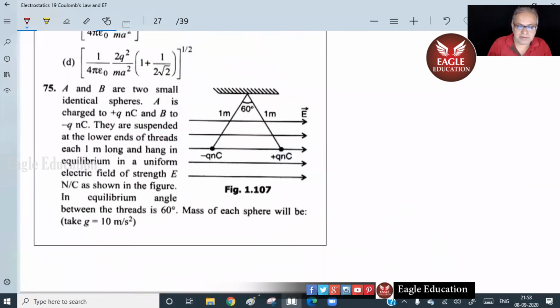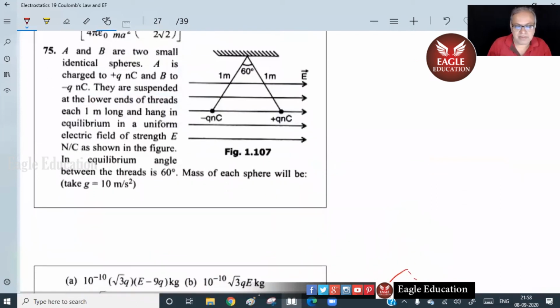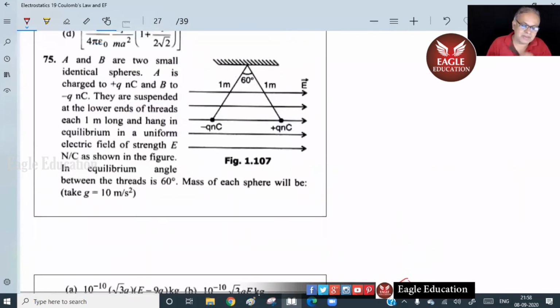Okay. Similar idea. Plus q minus q is there here. Of course, attraction will be there.